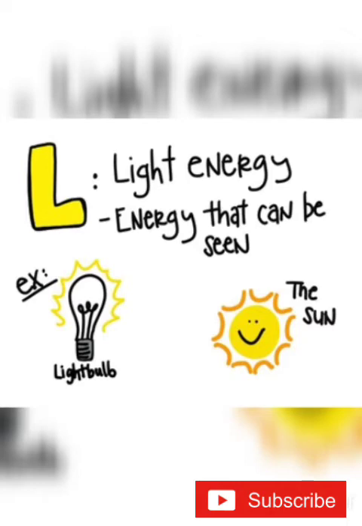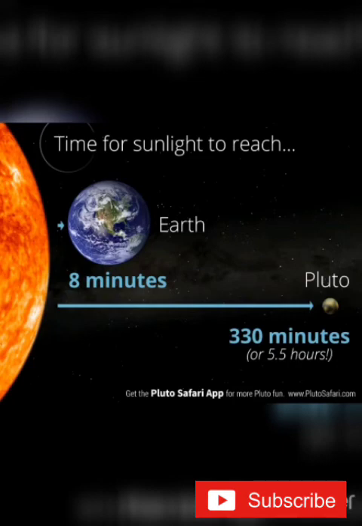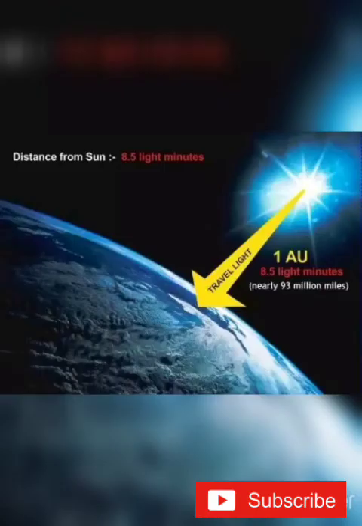So light does not require any medium to travel. Its speed is 3 lakh kilometers per second. So sunlight takes 8 minutes to reach Earth. So how many minutes does it take to reach the Earth? 8 minutes. So the study of light is known as optics. Study of light is known as optics.